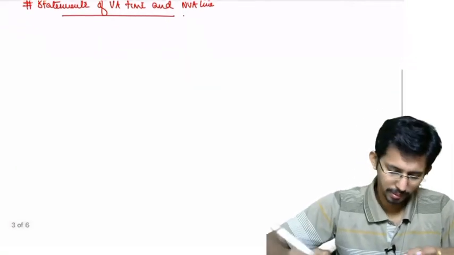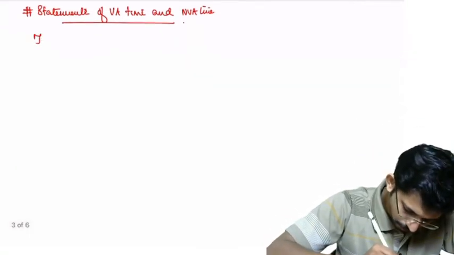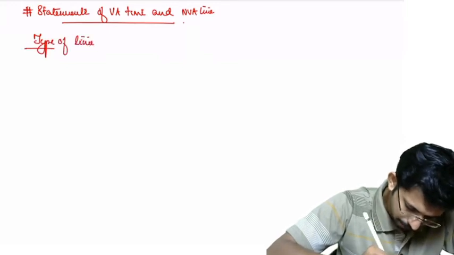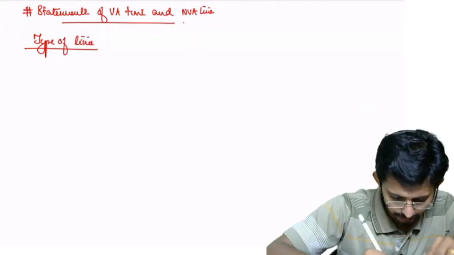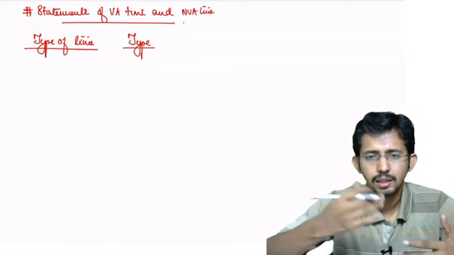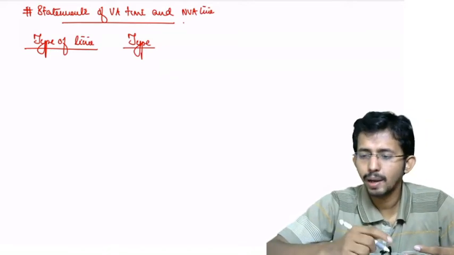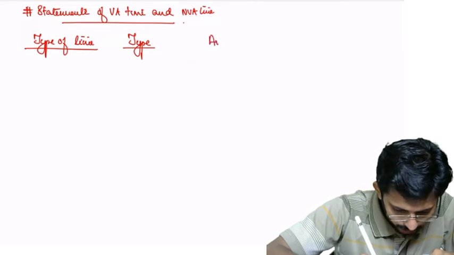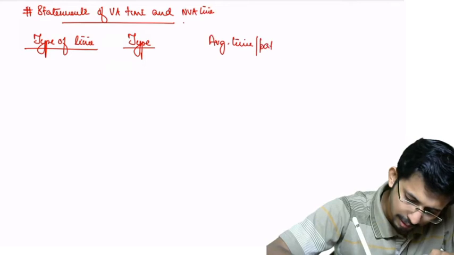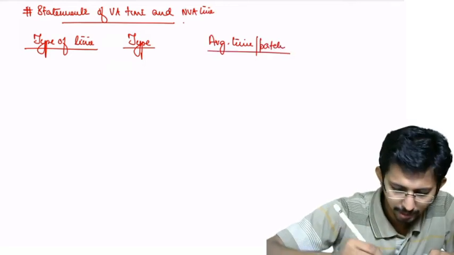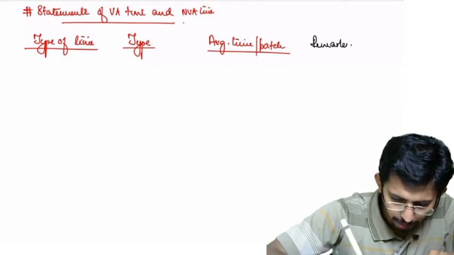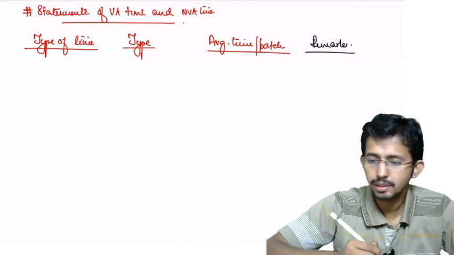You can write the type of time, which means whether it is value added time or non-value added time. Then the average time per part. You can write one more column, remarks.